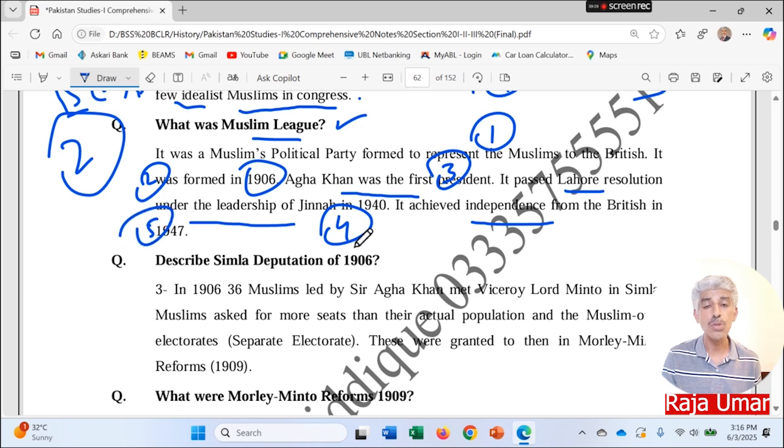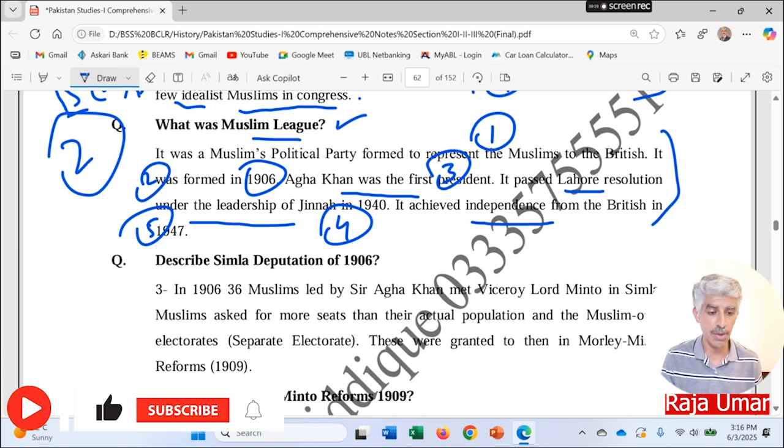So overall 5 points are there, but if you put in any 4 of them, you will be awarded 4 marks. As you know, there are 5 points available, still okay, but you will get maximum if you write these ones.